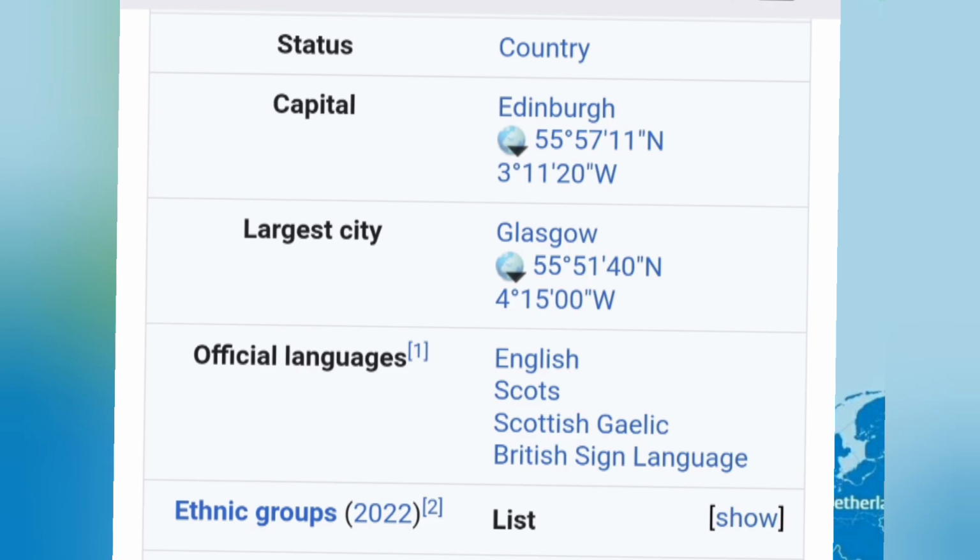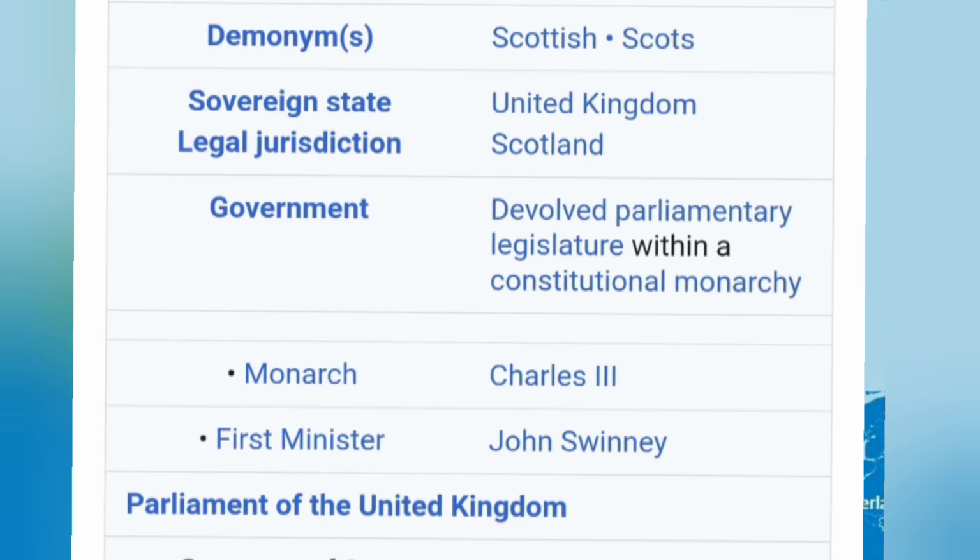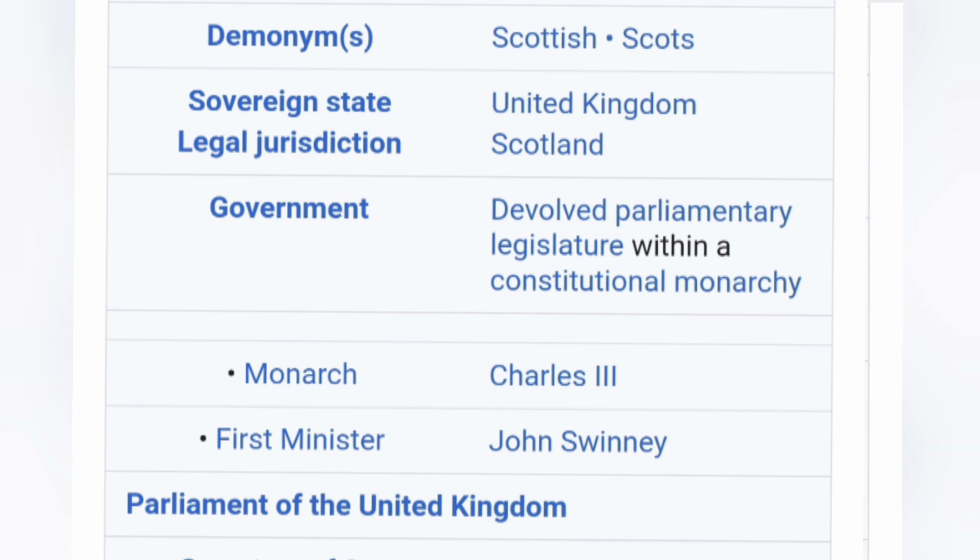All right, so let's look at Scotland, for example. So Scotland is considered to be a country. Its capital is Edinburgh. The type of government is considered to be a devolved parliamentary legislature. Their first minister is John Swinney.